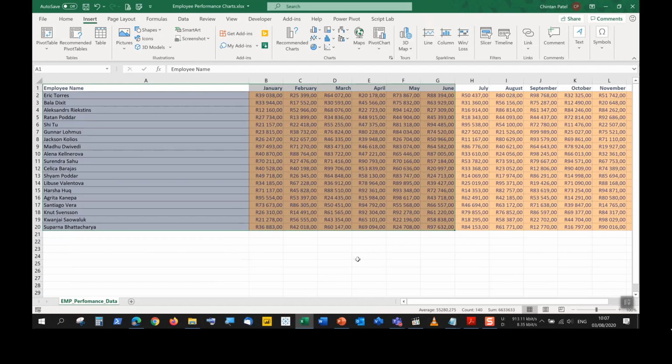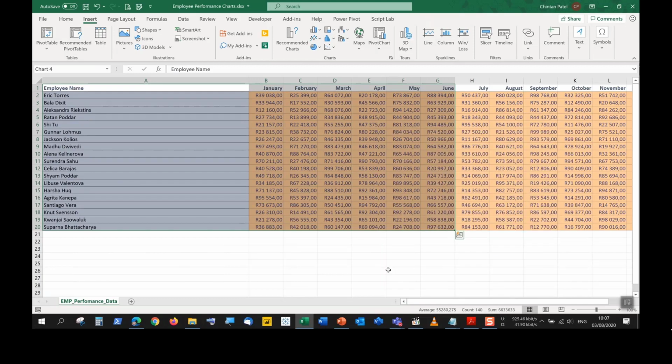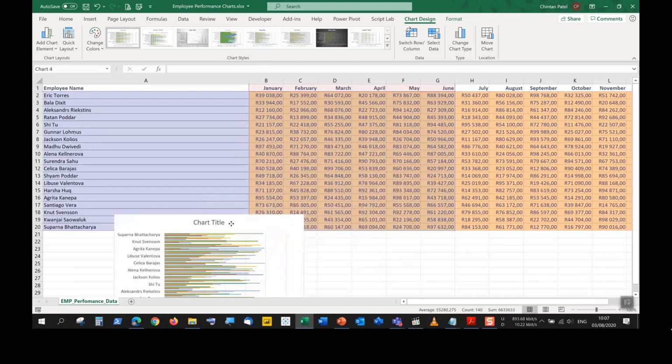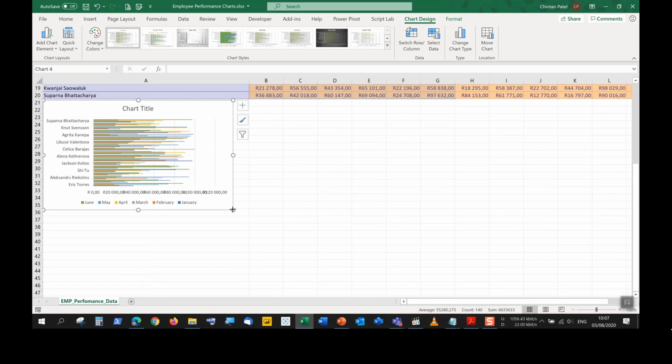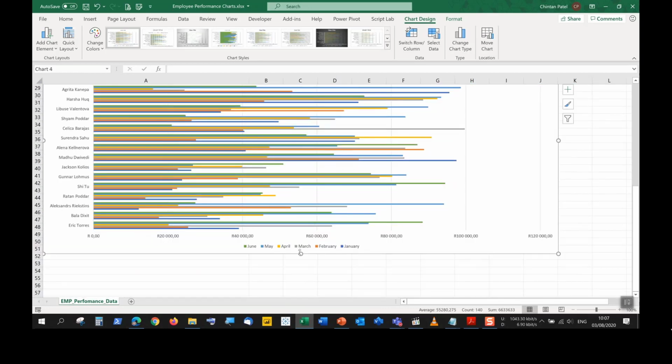So if I also went Control Q, it would pop up with this box here, and you would choose the charts category, choose clustered bar, if that's the one you want to choose, or that's the one that you're required to put in, and your chart has been inserted. So chart inserted, let us move it at the bottom here. So we have some space to work with. We want to make this bigger, so you can use the sizing controls, the diagonal sizing controls, the one's on the left, one's on the right, one's at the top and the bottom to make it slightly bigger.